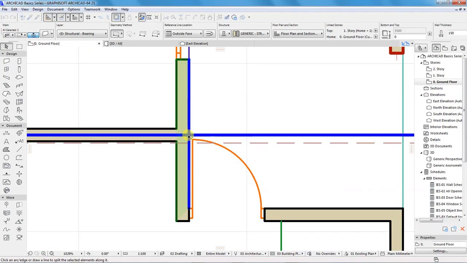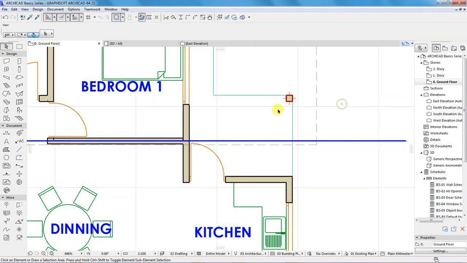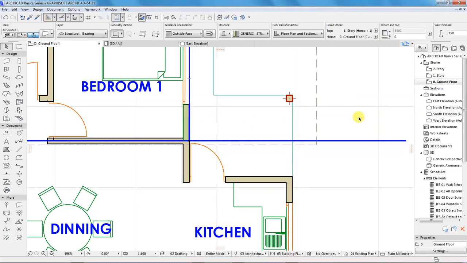So I'll split the wall from this point. Click on this point, move the cursor that way, click and click outside, and the two walls are now separate. You can have this section as an independent wall, and this other section too as an independent wall.